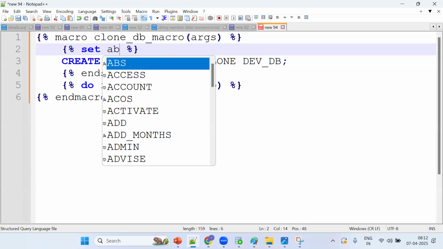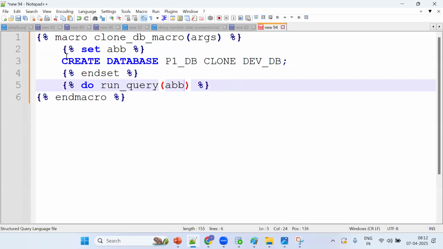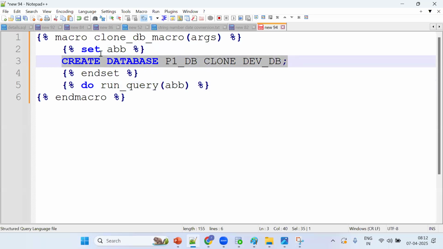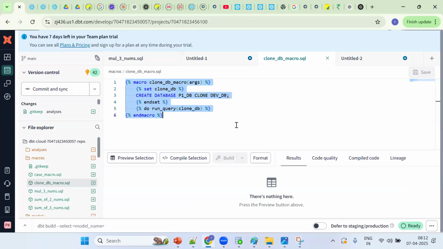So this name I can give anything. ABB, we should put ABB this way. Okay, see, directly we can't execute the statement. We should put it in the setting variable, and then we can execute the functionality, setting and end setting. One more time. Okay, so let me create a normal table.